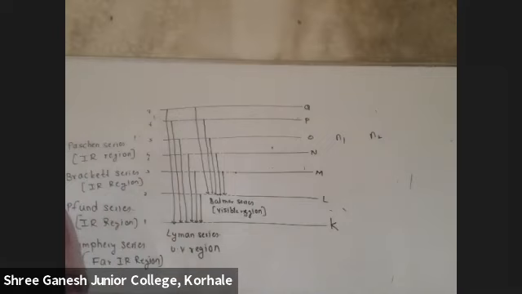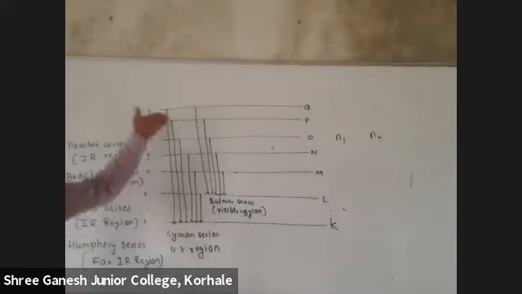But n2 can be 2, 3, 4, 5, 6, 7 till infinity. Which is the ground state? n1 will be equal to 1. And n2, it can reach from 7 to 1, 6 to 1. But I have written only till 7. It can go till infinity.